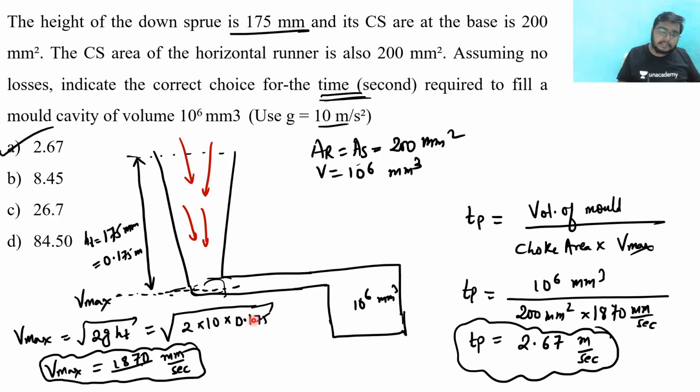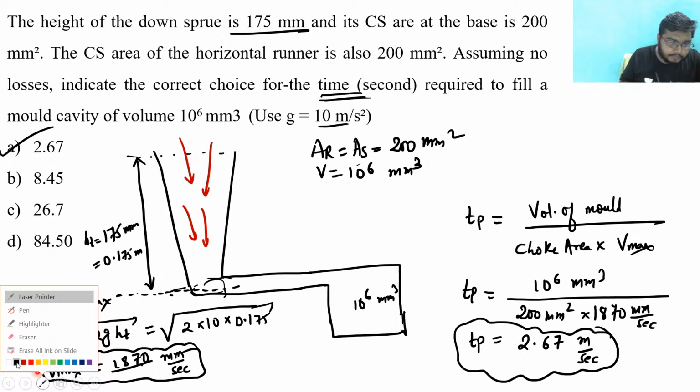So there is meter per second, and I have converted this into meter. But later on, I have changed into mm per second, because what we desire here is mm cube, mm square, mm. So after that conversion, everything will get cancelled. Okay, for ease, you can feel free to use anything.